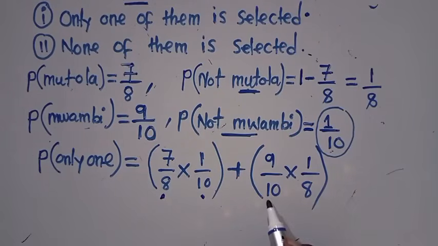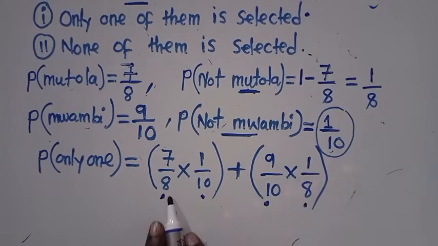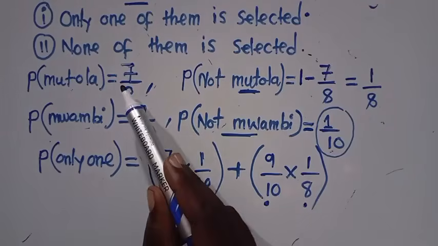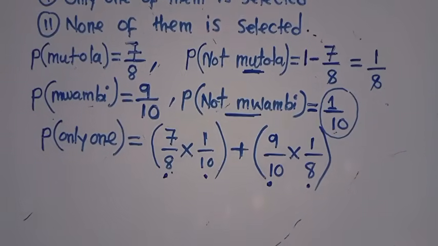Then the probability of getting Mwambi times the probability of not getting the other friend. This is how we answer these questions.